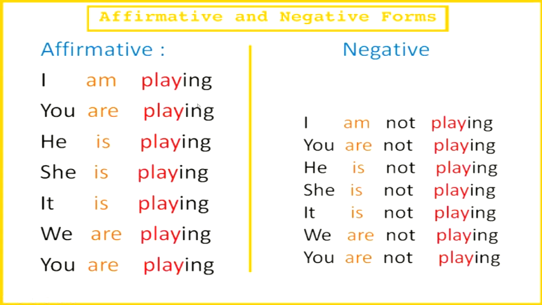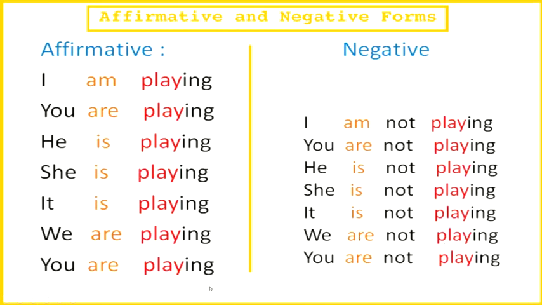Similarly, you are playing, you are not playing. He is playing, he is not playing. She is playing, she is not playing. It is playing, it is not playing. We are playing, we are not playing.